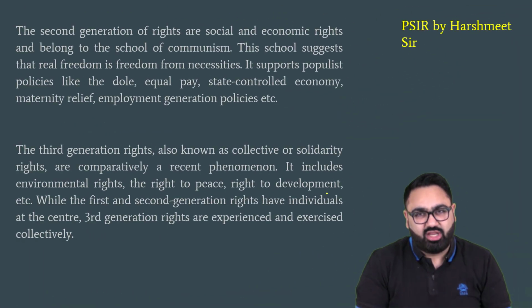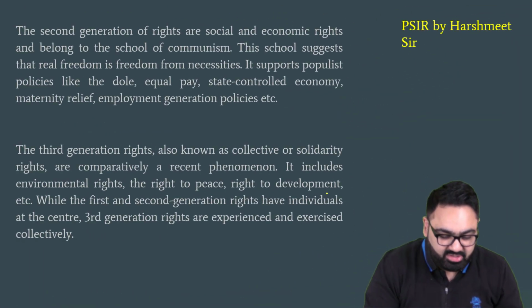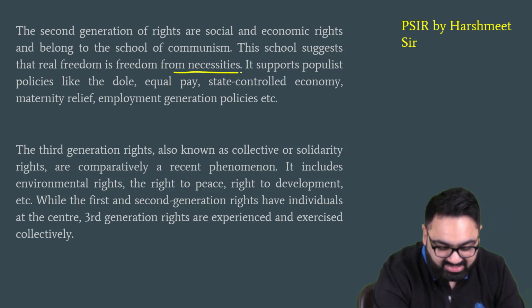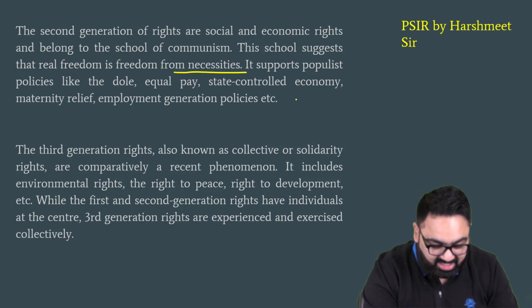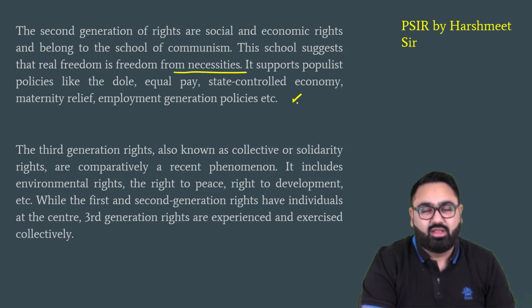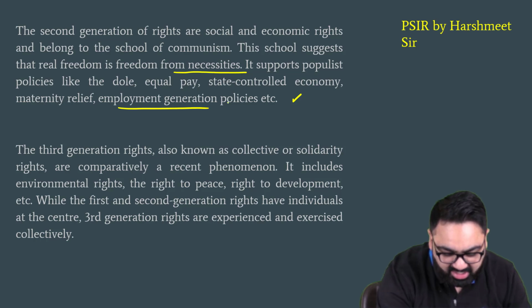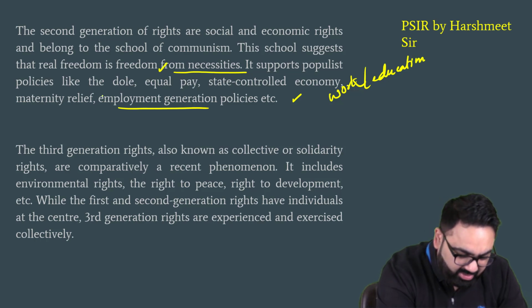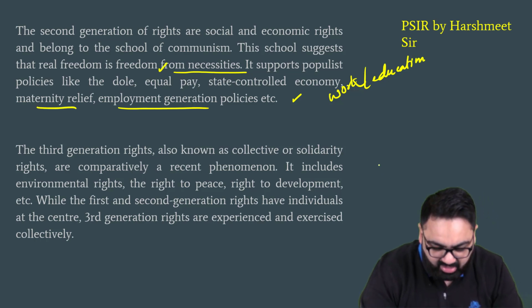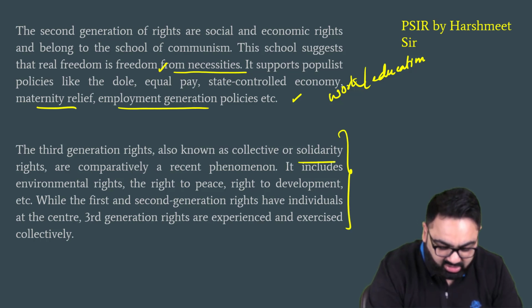Second generation: social, economic, cultural rights. This is basically about real freedom and not just basic necessities. You can give examples here as well. Examples such as employment generation, meaning right to work, right to education, equal pay, maternity relief, etc. Third generation, as we discussed, are the solidarity or the collective rights.